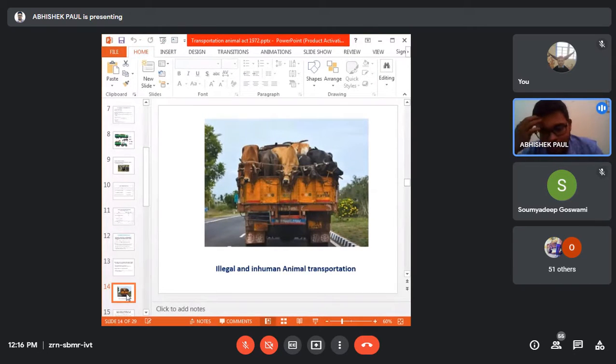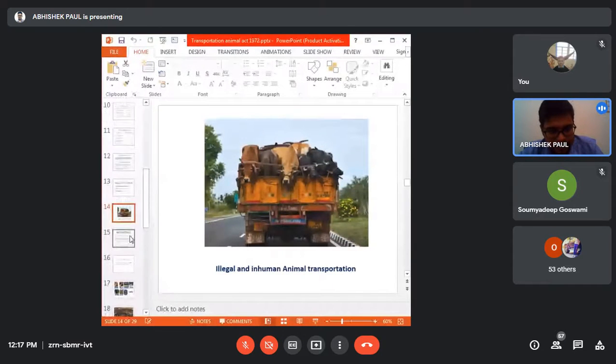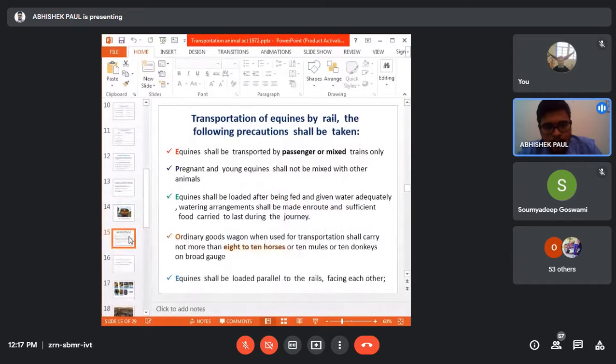Okay, so if anyone is found in this condition, then this person will be accused under the PCA Act 1960. So here comes the role of PCA 1960. It may be cognizable or non-cognizable. Later on they will consider whether this offense is cognizable or non-cognizable. If it is cognizable, then police will act according to the rule. PCA 1960.